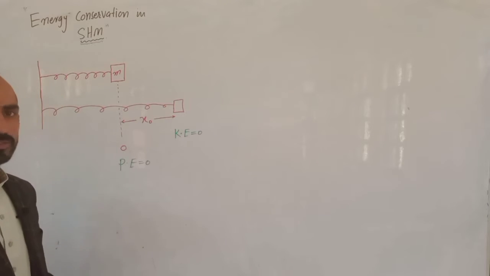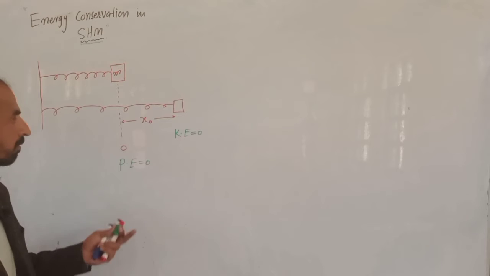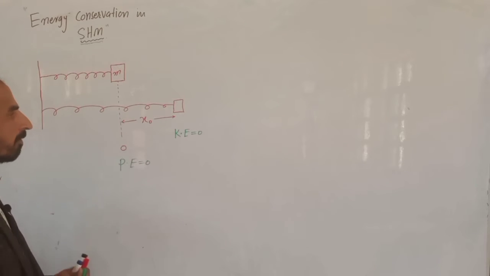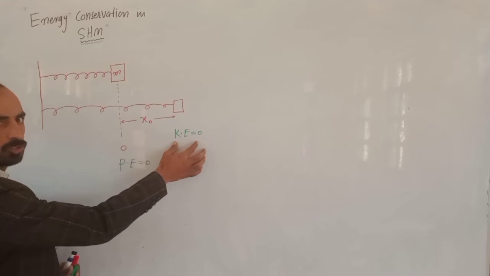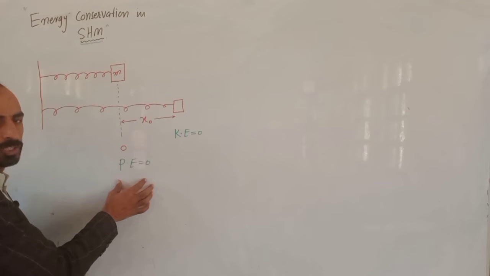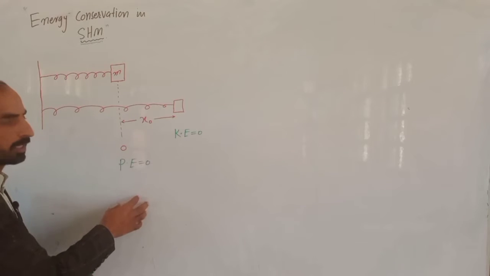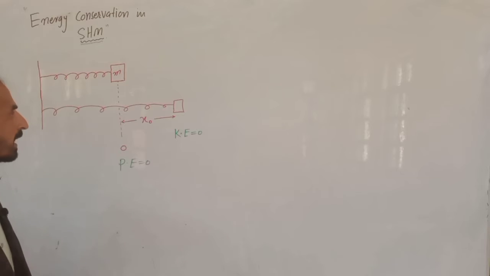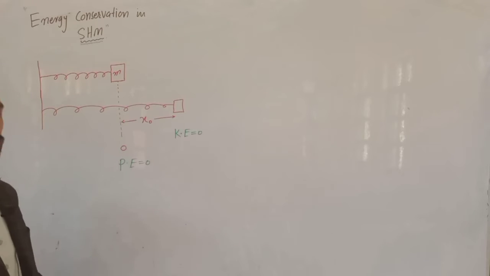So now students, we have the two values of kinetic energy and potential energy, that is, at the mean and at the extreme position. Now what we have to do from now onwards is find the value of potential energy at the extreme position. Then we will find the value of kinetic energy at the mean position as well. Then we will find the sum of these two energies, and we will see whether those two sums are equal or not.